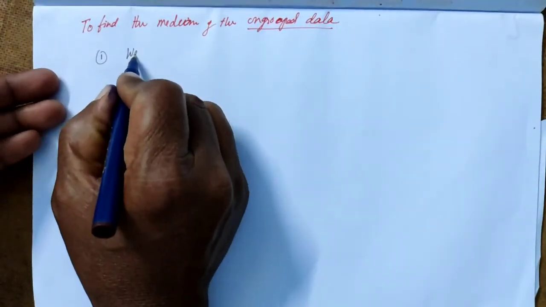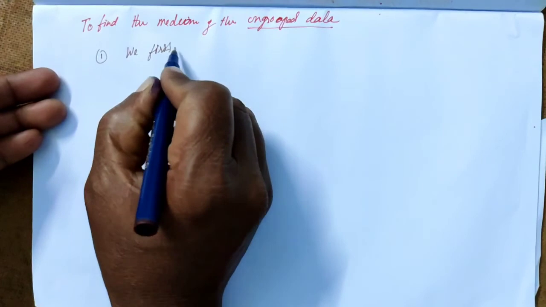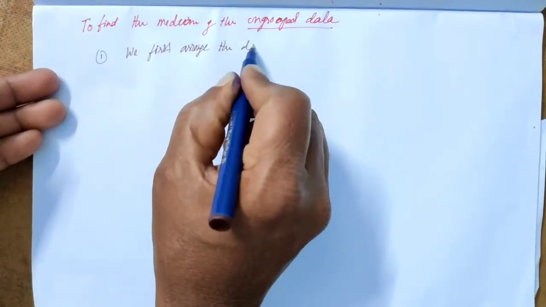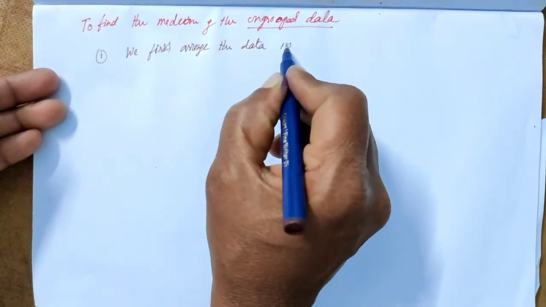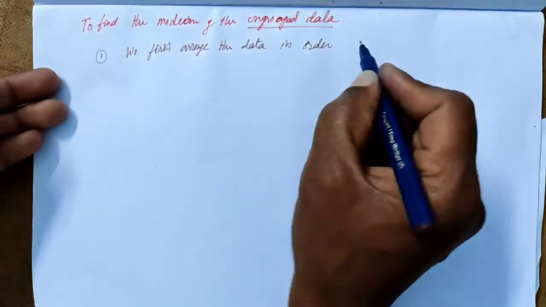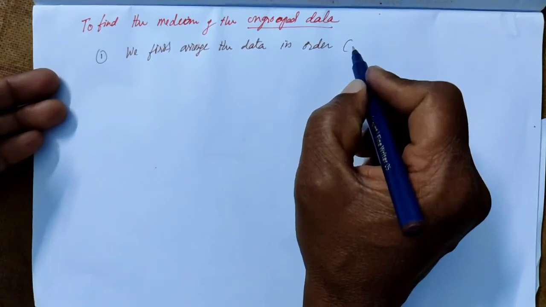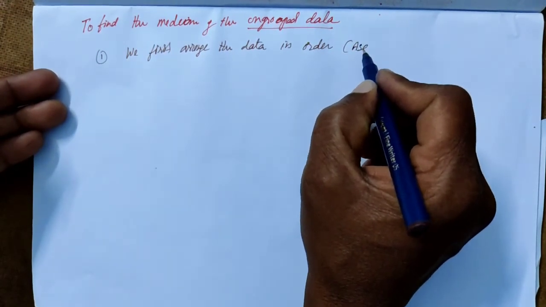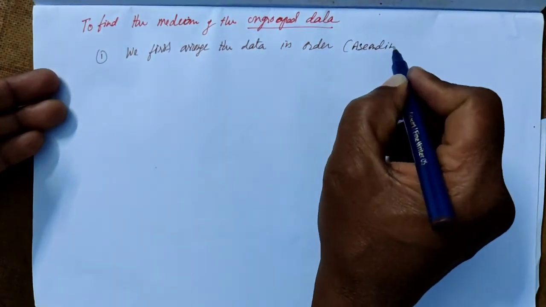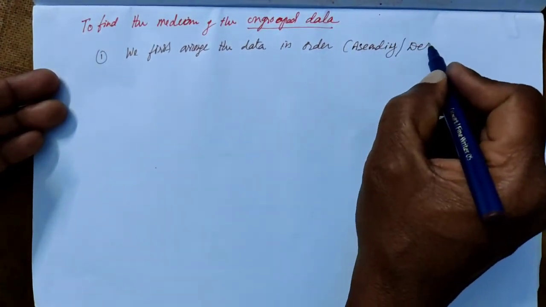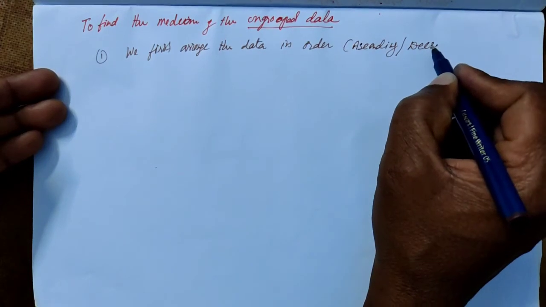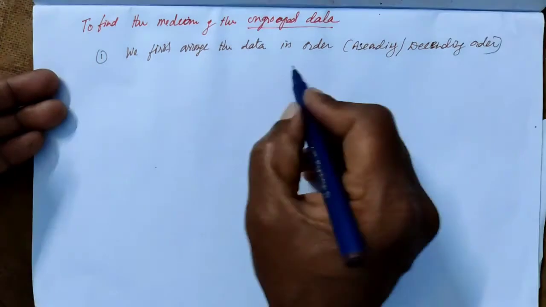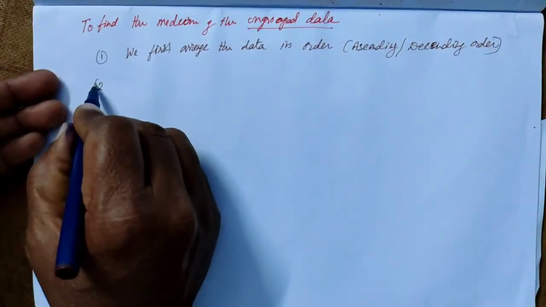We first arrange the data in an order, that is, ascending or descending order. So here we arrange it in ascending order.